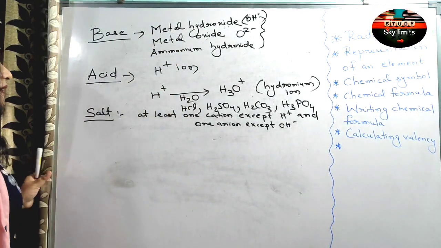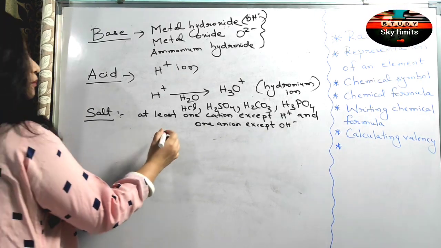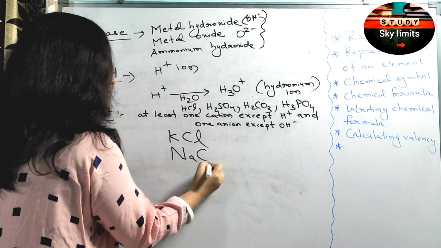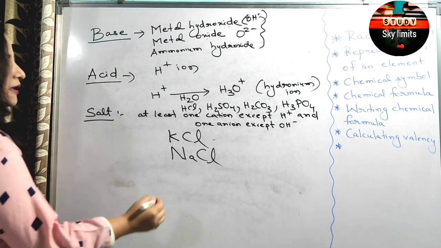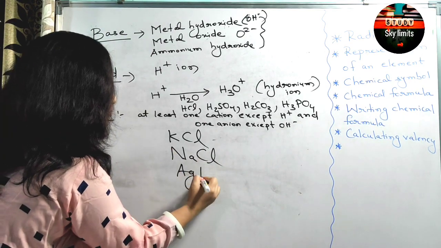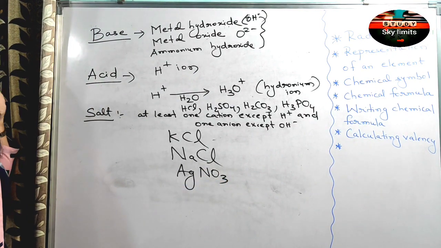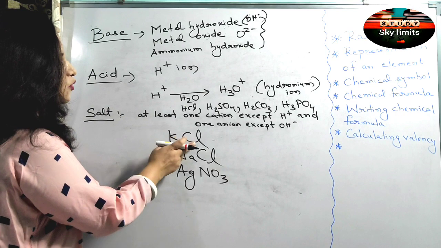That means potassium chloride is a salt, I told you. Sodium chloride is a salt, you have learned from your lower classes. Clear? Let me write some more salts here. Silver nitrate, okay? So now let us see, take these three examples. Now, potassium chloride is a salt.